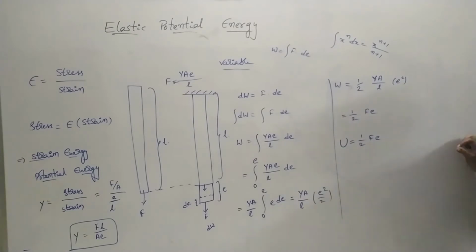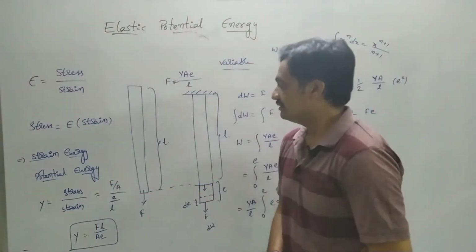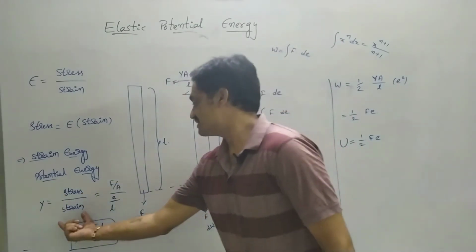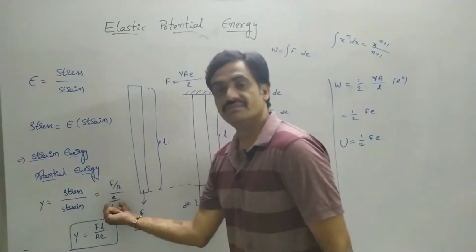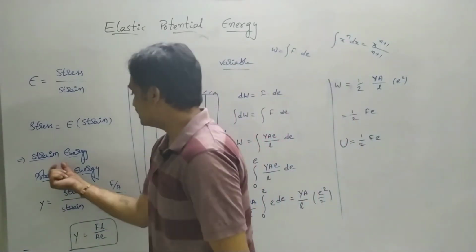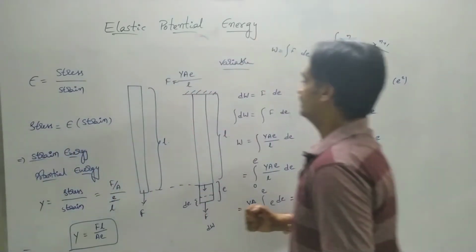Now let us simplify this expression in terms of stress and strain, where stress equals force acting per unit area and strain is nothing but change in the dimension by original dimension. From this expression, stress equals Young's modulus into strain.